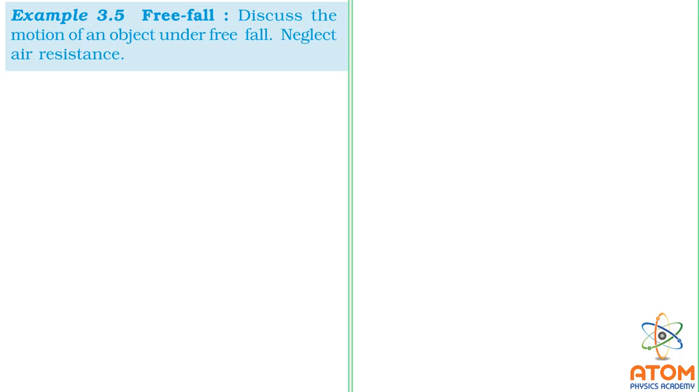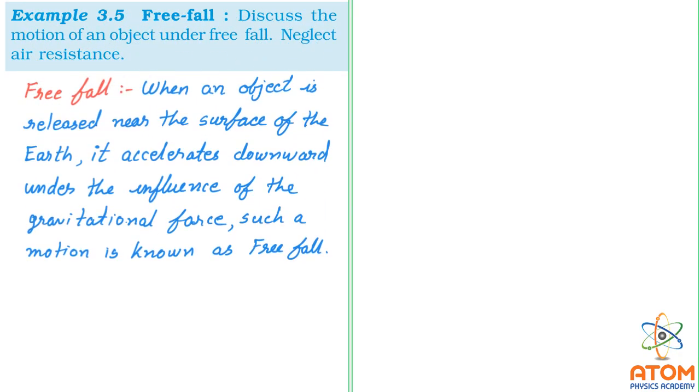Let me show you the definition. Free fall: when an object is released near the surface of earth, it accelerates downward under the influence of the gravitational force. Such a motion is known as free fall.